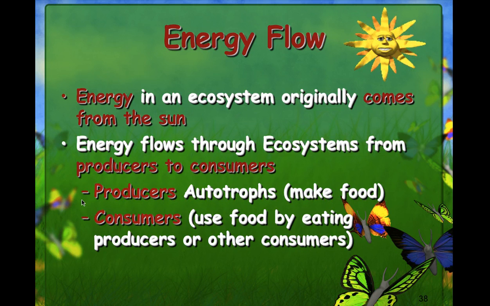So producers are our plants, and if you go into the produce section in the grocery store, that's where you will find your fruits and vegetables, the plants. So producers produce plants. Consumers, we are consumers. Anything that we need to eat or use, we are consuming. So all animals, insects are generally going to be your consumers.